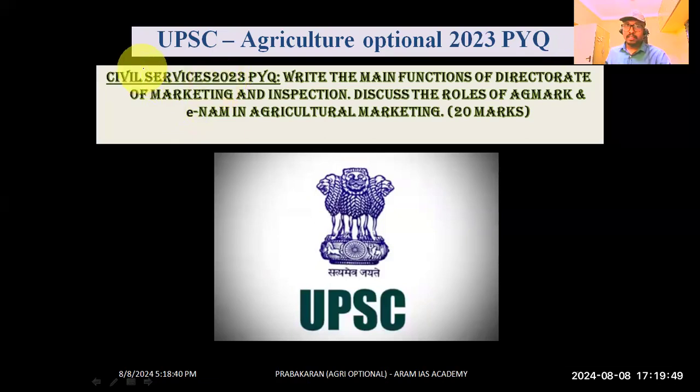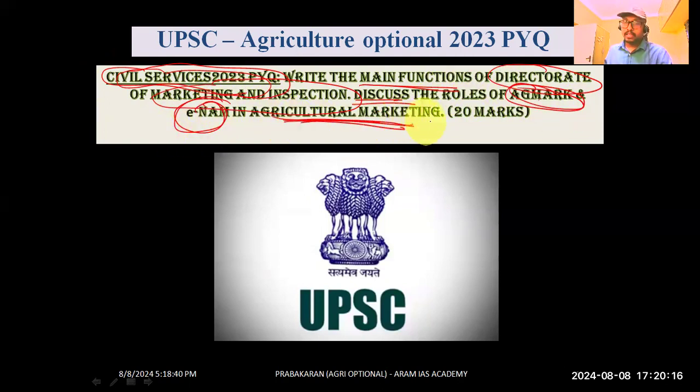Hello everyone. In the year 2023, in the civil service exam, they asked one question. The question was: write the main function of the Directorate of Marketing and Inspection. It also follows: discuss the roles of AGMARK and ENOM in agricultural marketing. So let's see how to solve this question. It was a 20-mark question asked last year.